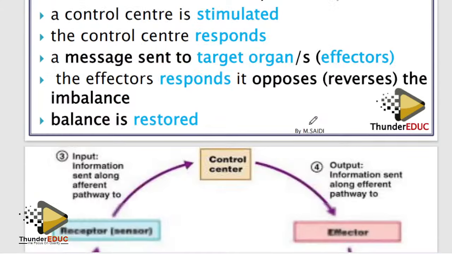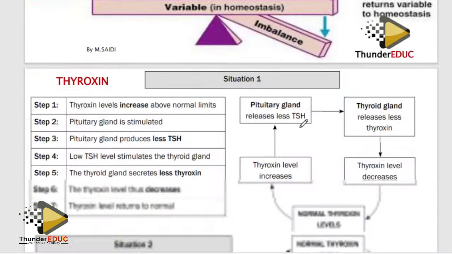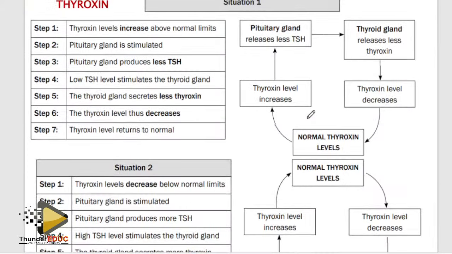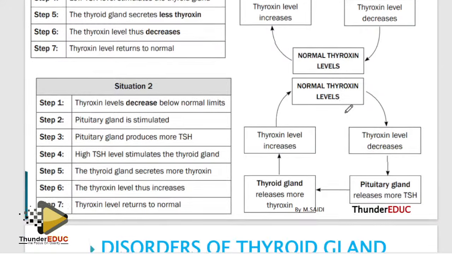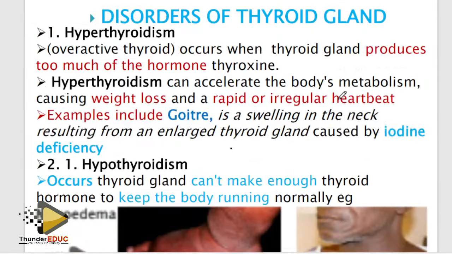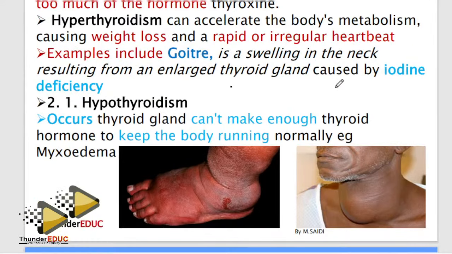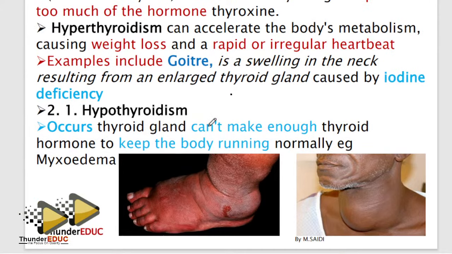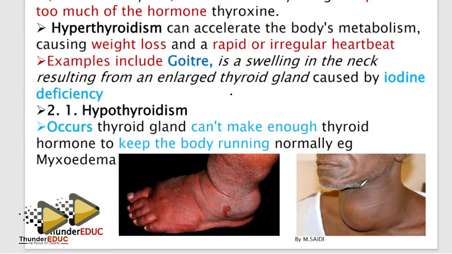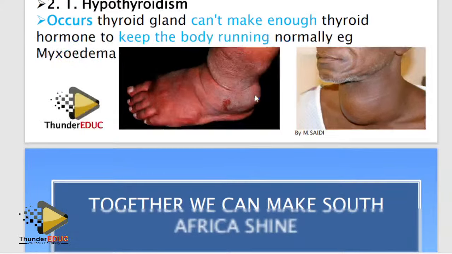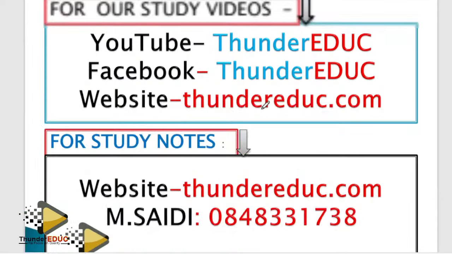Negative feedback mechanism. Here, I'm just going to give you one trick. But don't make a mistake to go when you don't know the thyroxine. Thyroxine, make sure you know it. Hyperthyroidism, hypothyroidism. Swelling of the thyroid gland is called goiter. But I'm gonna show you how you can answer questions concerning homeostasis and negative feedback mechanism.